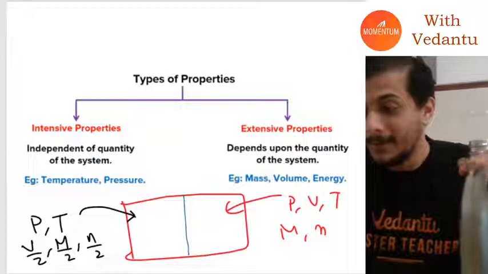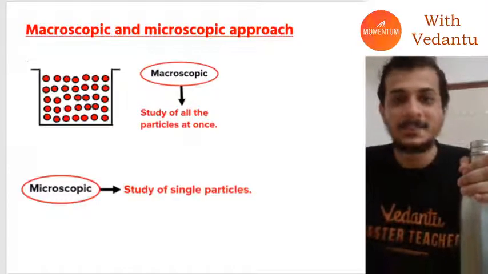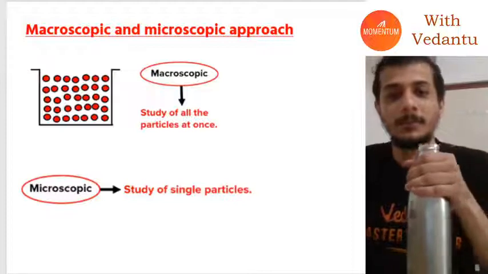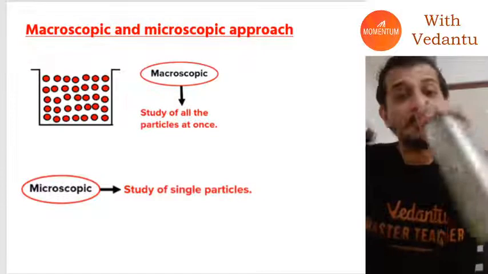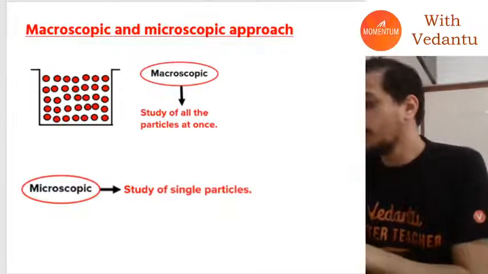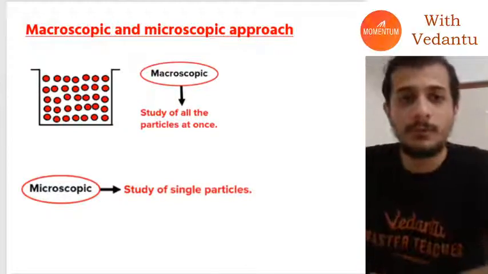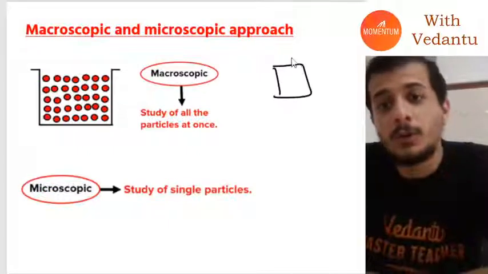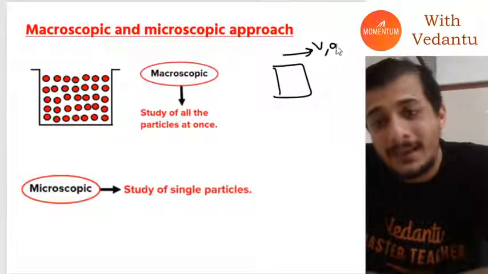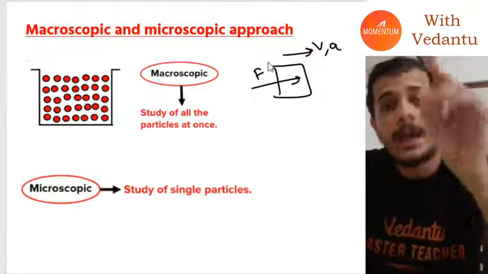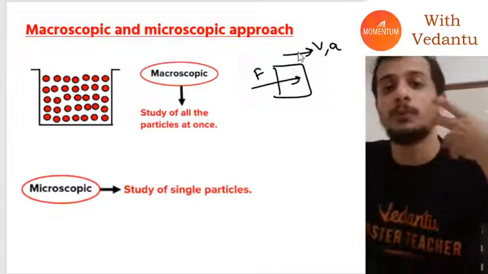Let's talk about the approaches of how we will study this. If you study Newton's laws of motion, what you do is you talk about one body. You talk about the velocity of that body, acceleration of that body, force on that body. You talk about one body and you do analysis based on that.